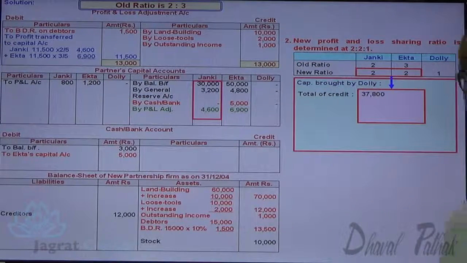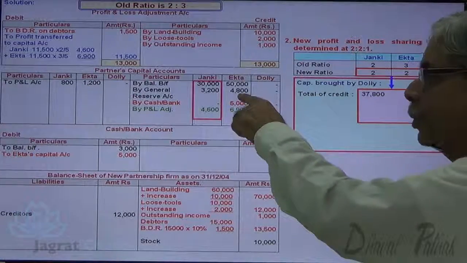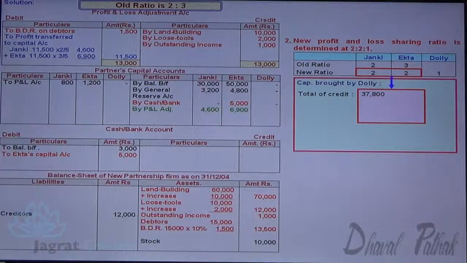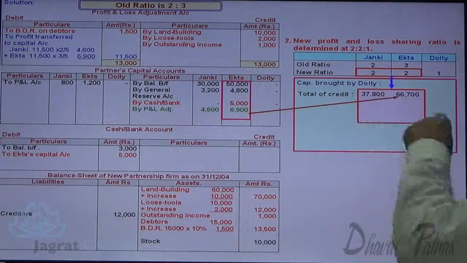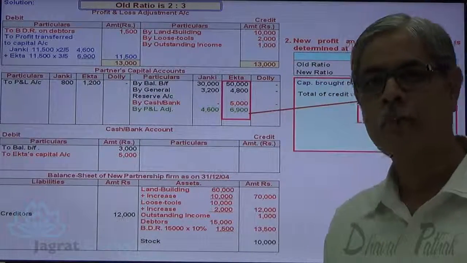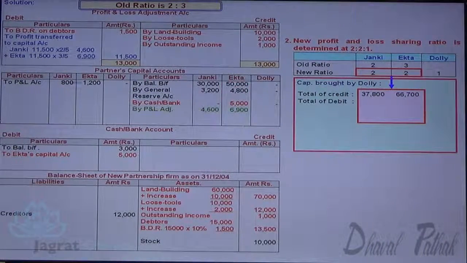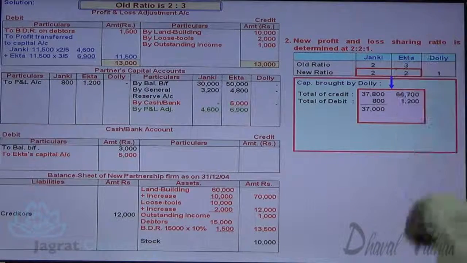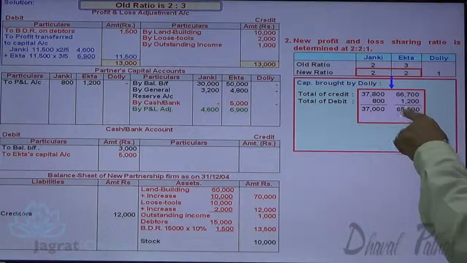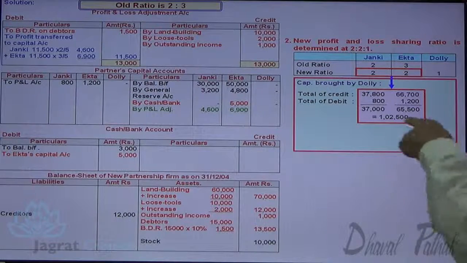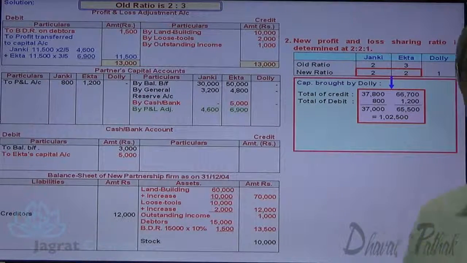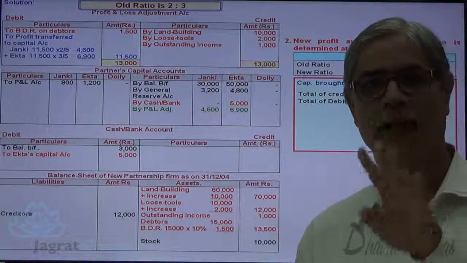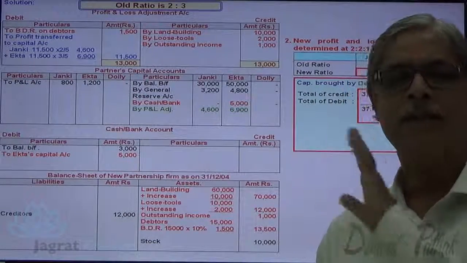For Ekta, total of credit is what? 50,000 plus 4,800 plus 5,000 plus 6,900. This total is 66,700. From this total of credit, I will deduct the total of debit. So 800 and 1,200 are deducted therefrom. So 37,000 is the capital balance of Janki and Ekta's capital balance is 65,500. Their total capital is 1,02,500. So 1,02,500 is the total capital of Janki and Ekta.